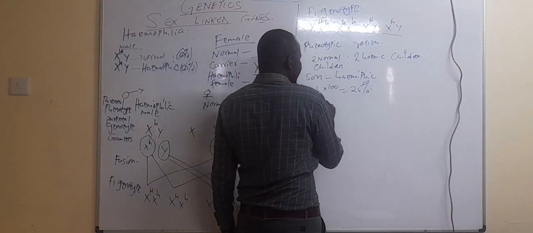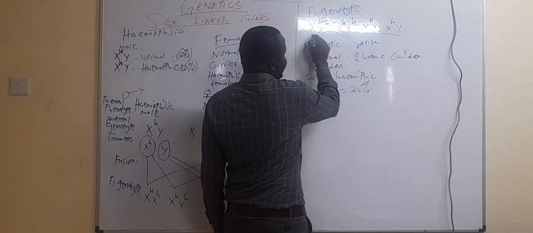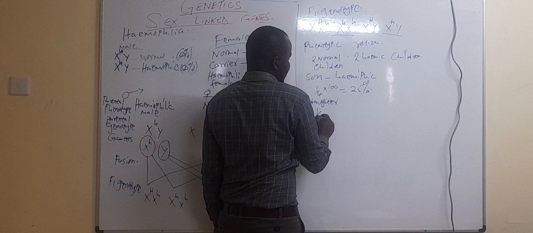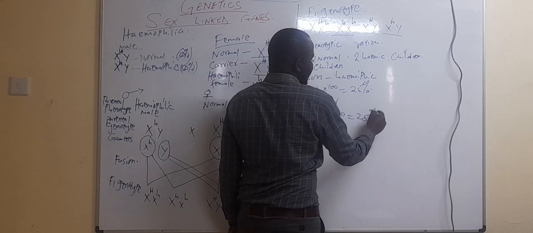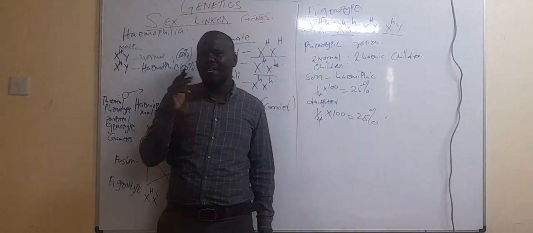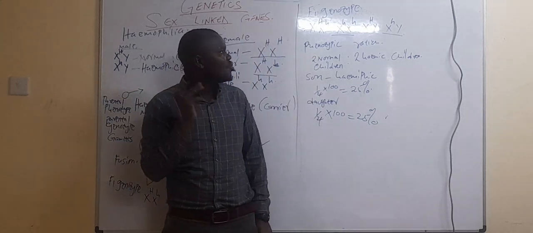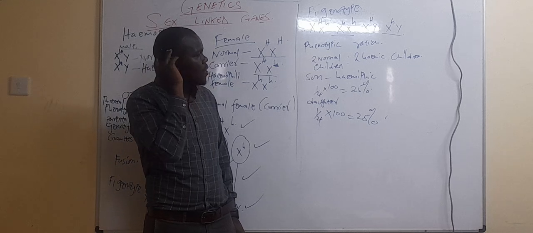The same goes for our daughter: a quarter times 100, which is 25%. So this couple has a 25% chance of getting a haemophilic daughter or a haemophilic son.